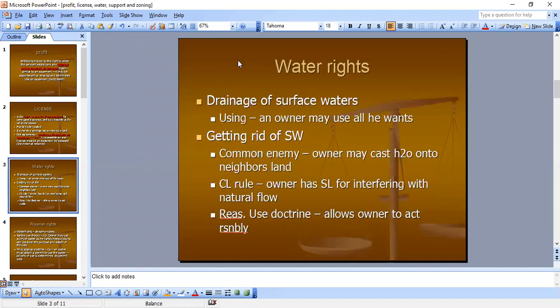Move on to water rights, drainage of surface waters. As for the use of surface waters, an owner may use all he wants. Okay, surface waters, an owner may use all he wants. Getting rid of surface water, common enemy: owner may cast water onto neighbor's land. That is okay. The civil law rule: owner has strict liability for interfering with the natural flow. Don't interfere with the natural flow, or strict liability for the owner. Reasonable use doctrine allows owner to act reasonably. So of course we have to argue reasonableness here. If we get water rights, which I've never seen, but could be possible.